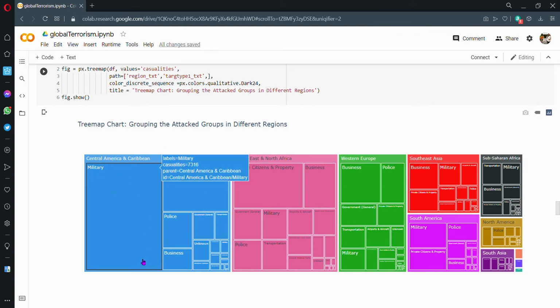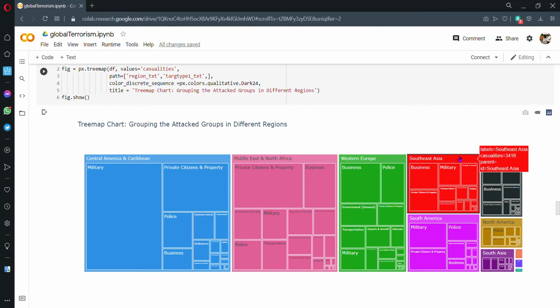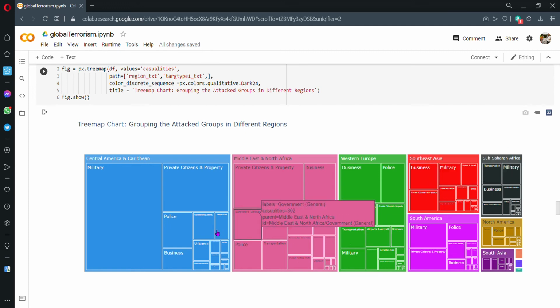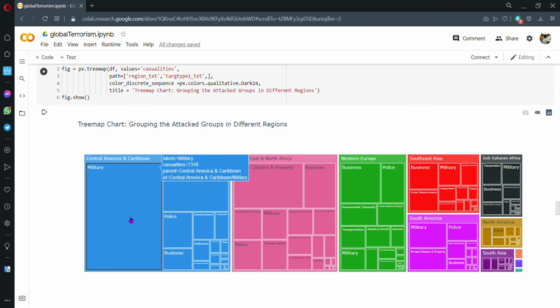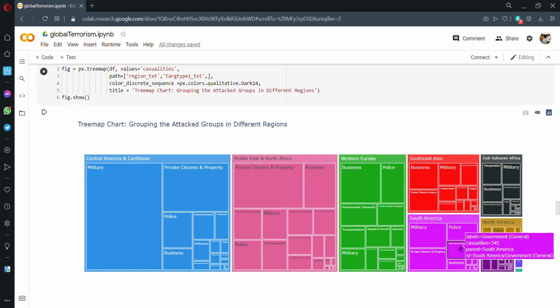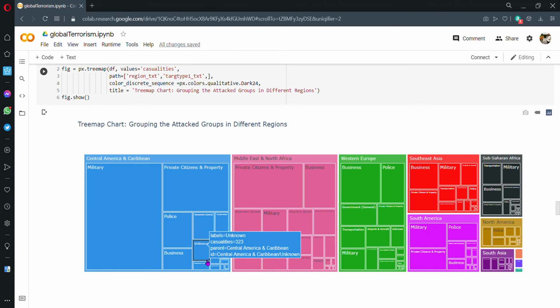The larger the box, the higher the number of people killed in that particular group. So you can see that in, let's go to Southeast Asia, people involved in businesses were attacked more. In Central America and Caribbean, military units were attacked, and casualties were caused maximum in military units.